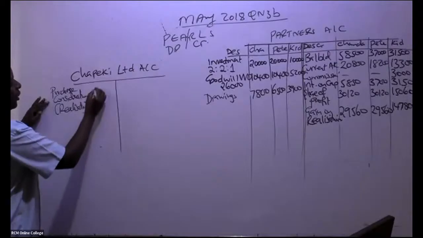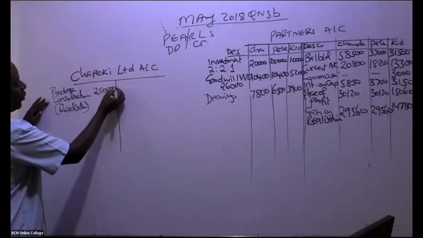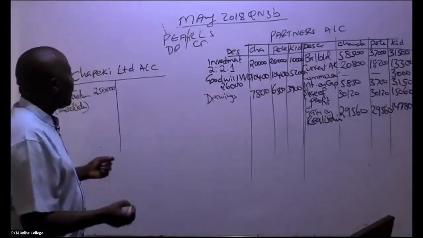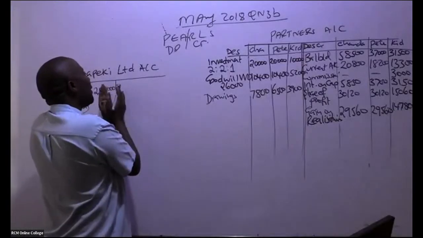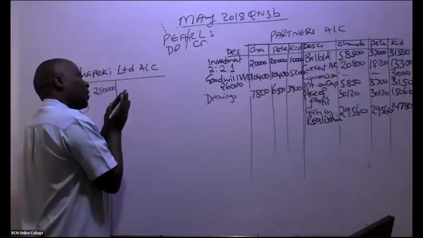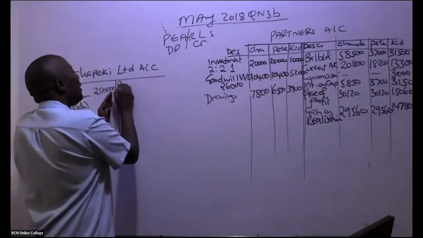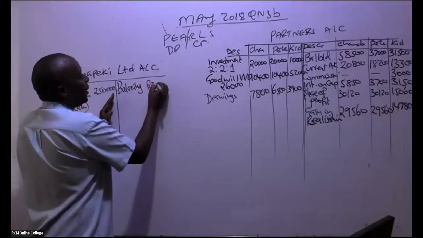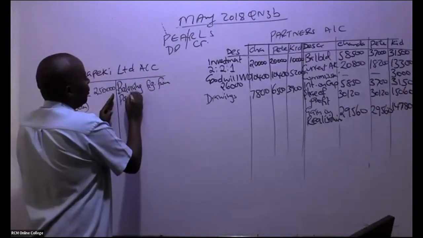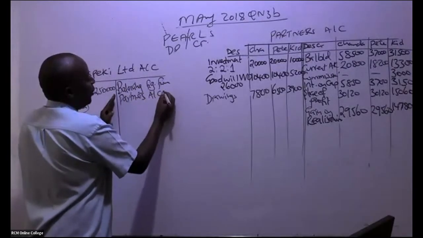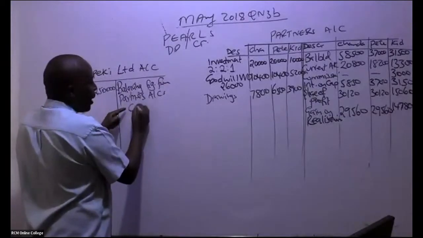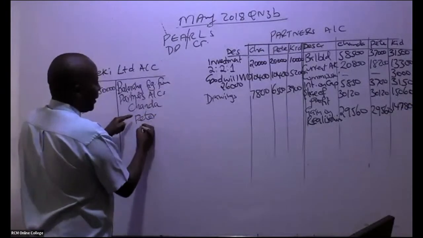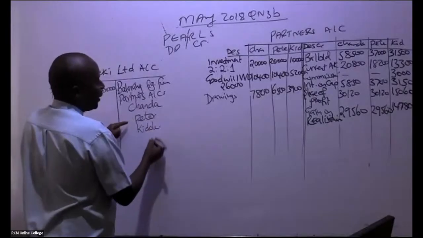So this realization, this was 250,000. And now remember this account also gets balancing figures from the partners' accounts. From partners' accounts, you write each partner here. So we have Chanda, we have Pete, we have in this case here Kidole, like that.